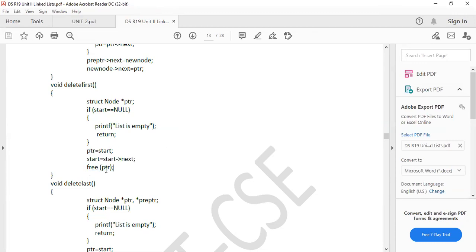So what is the first node here? Pointer. What is pointer? Pointer is PTR. PTR equals to start. Clearly understand? Only 3 lines of logic. That is enough. This is a common story.